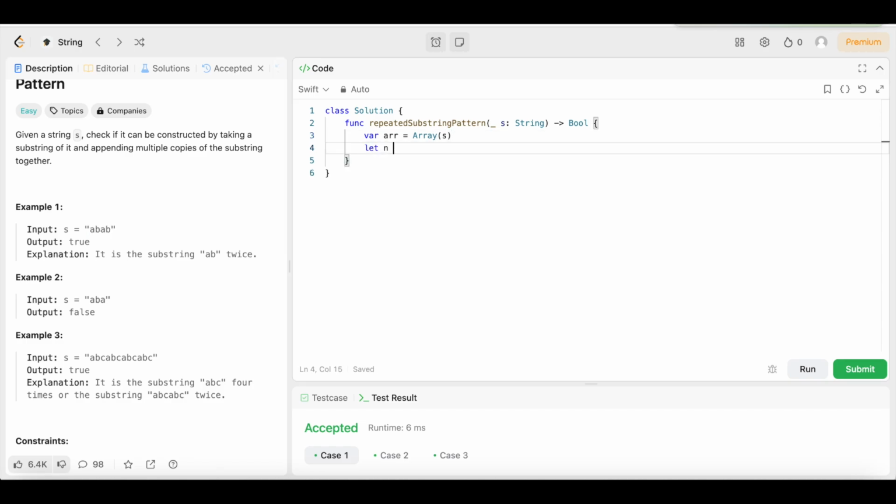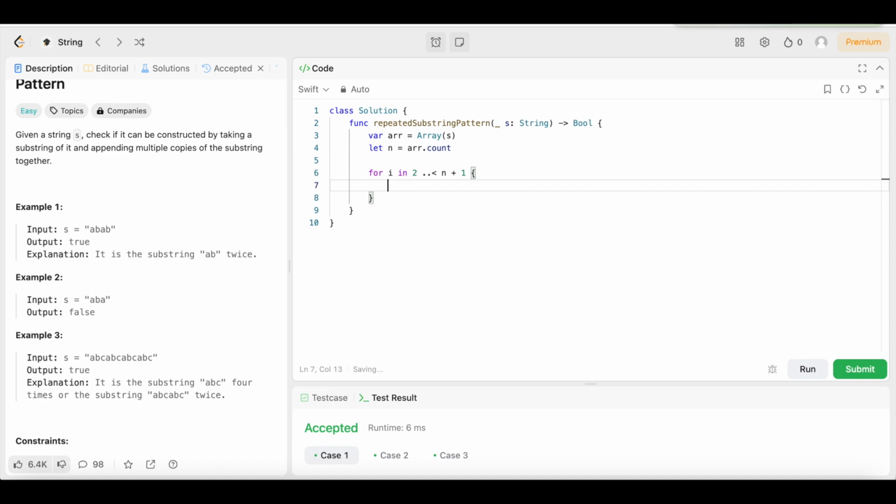Then we're going to say let n equal r.count. So we're just going to get the count of all the elements in there. Then we're going to say for i in 2 up to n plus 1, we're going to say if n mod i does not equal 0, then we're going to continue. Then we're going to come down here and declare another variable called flag. We're going to set that equal to true.